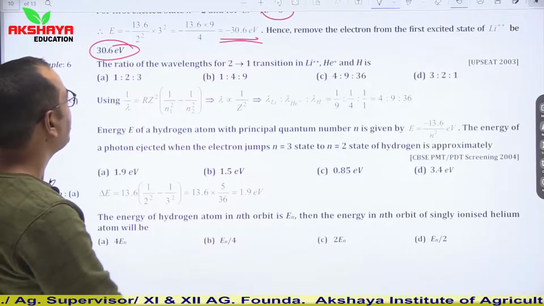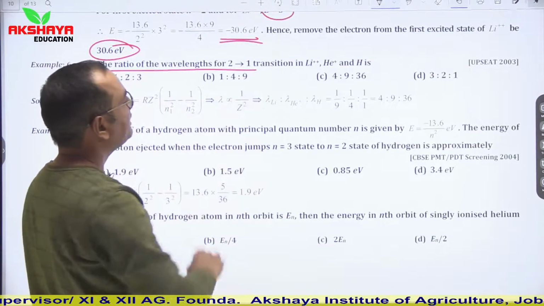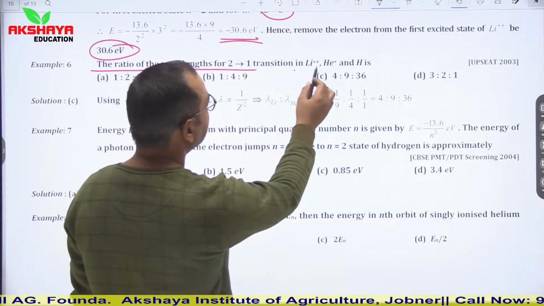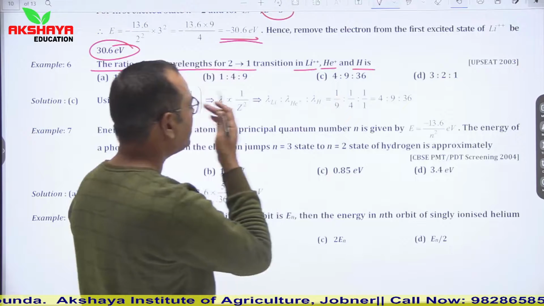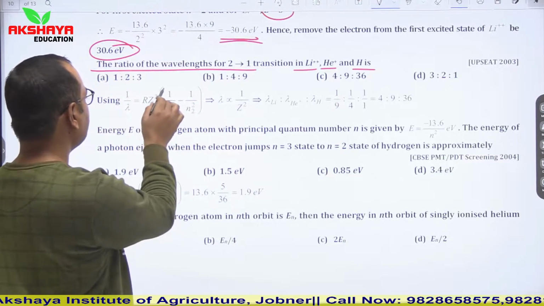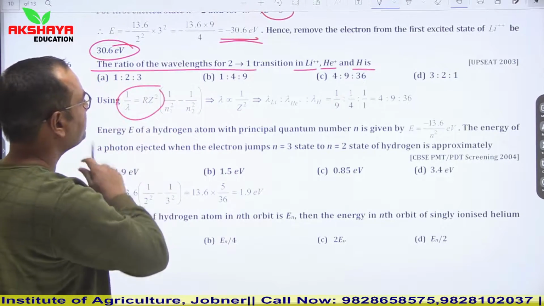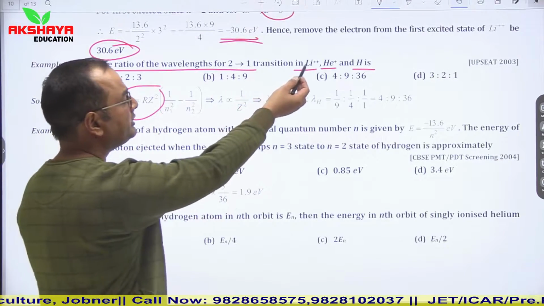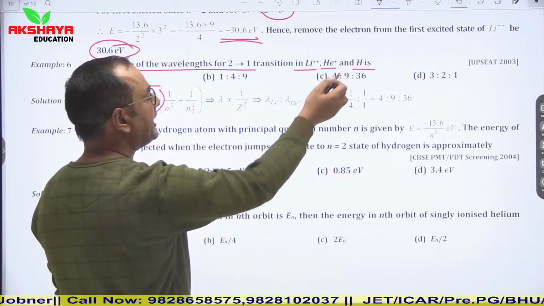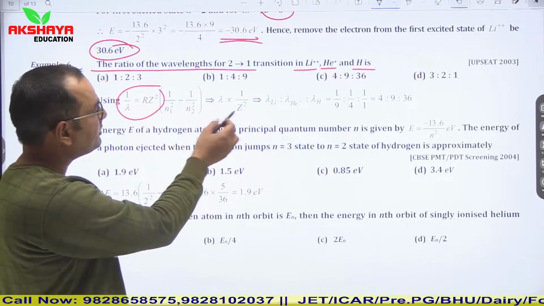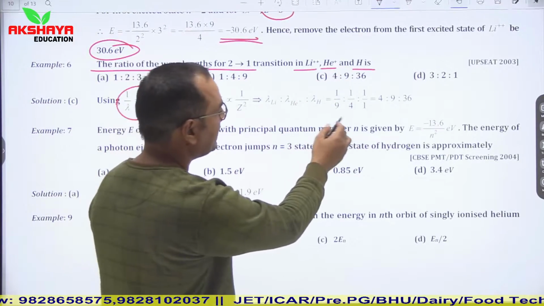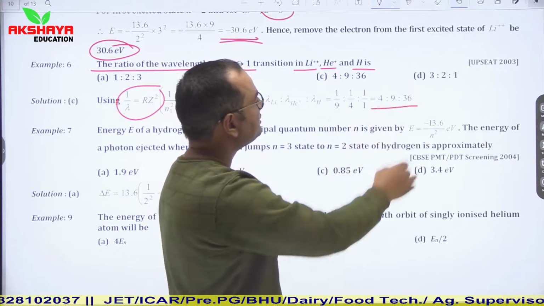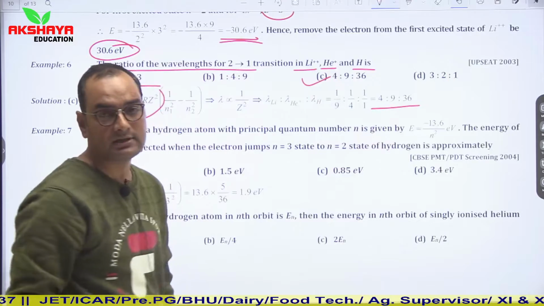Now see the next question. The ratio of wavelengths for the transition from the second orbit to the first orbit in Li++, He+ and H. Again we can easily calculate that 1 upon lambda is proportional to Z square. For lithium it is 3, for helium it is 2, and for hydrogen it is 1. So it is 1 upon 9, 1 upon 4, 1 upon 1. Taking the LCM, it is 4 : 9 : 36. So option C is correct.